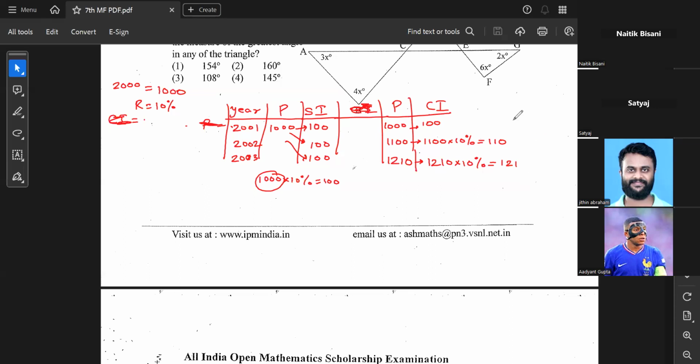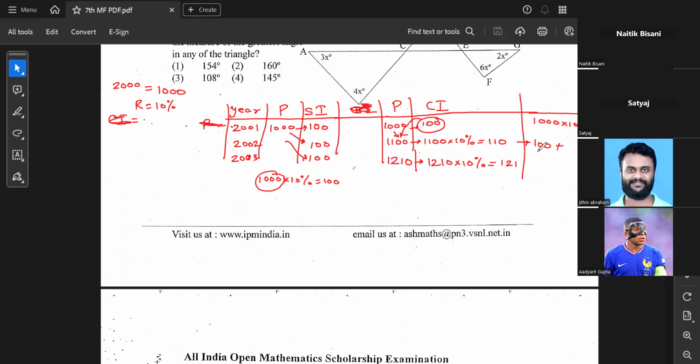Now, logically speaking, this is the ground reality that I've told you. Just observing the interest, in the first year, the interest was only 10% of 1,000, which is 100 rupees. Now, in the second year, what happened? The 10% of 1,000 was already there, which was the previous year's interest of 100. Plus, additionally, the principal changed. Previous year's interest was added to the principal, along with the original principal.